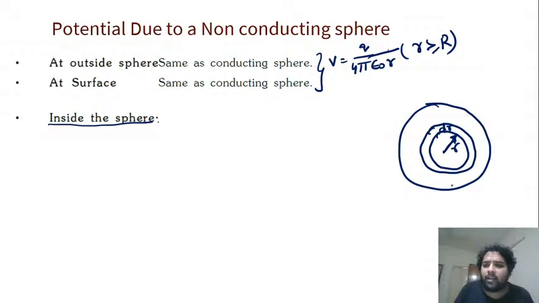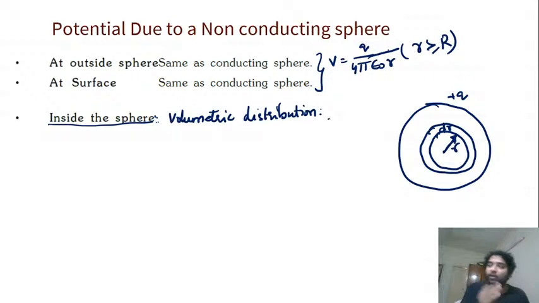You can derive it like this: the entire charge is plus q on the sphere, which means inside the sphere there is a volumetric distribution. I'm telling this once again because I hope you don't forget it. This is very important. Once you understand this kind of thing, it becomes very easy to continue. You need not remember formulas, you can understand formulas. So a volumetric distribution is happening here, which means there is a density rho. Sigma is for areal, no?